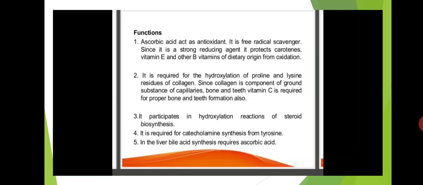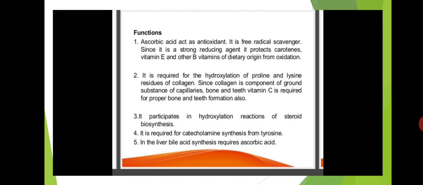It participates in hydroxylation reactions of steroid biosynthesis, and it is required for catecholamine synthesis from tyrosine.